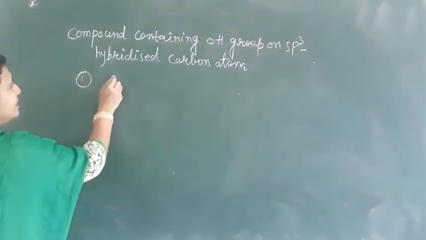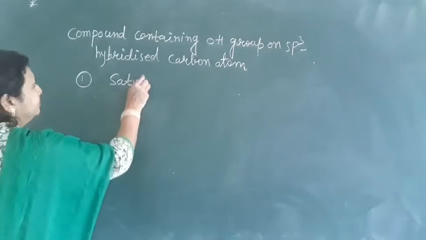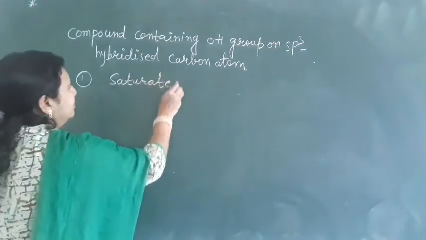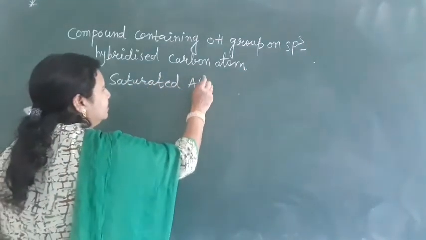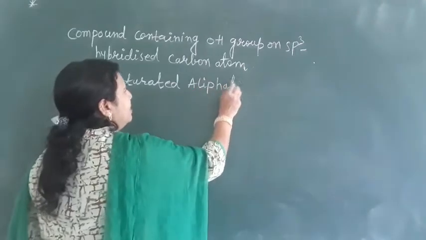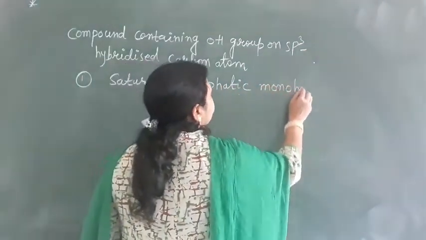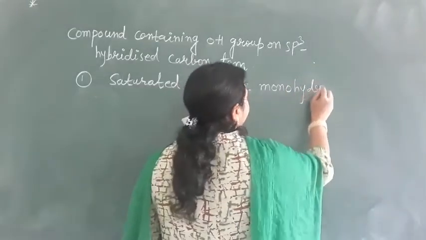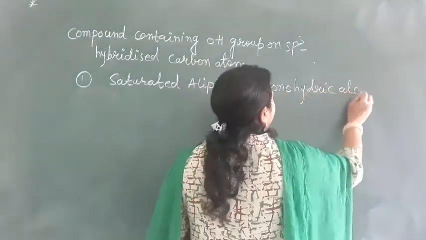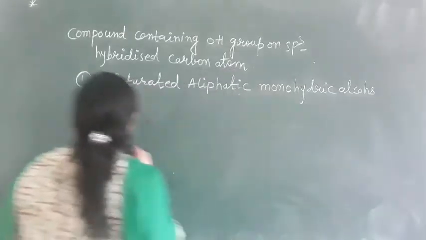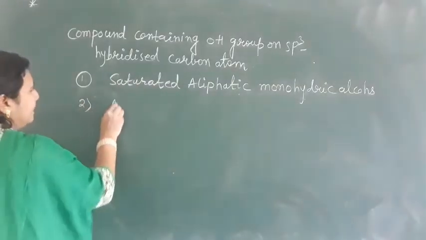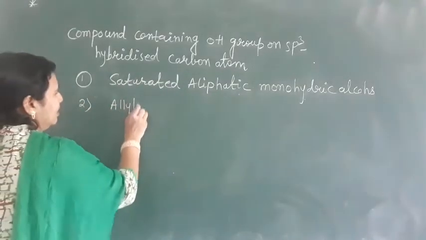The first is saturated aliphatic monohydric alcohol. Saturated aliphatic monohydric alcohols. And the second one is allylic alcohol.